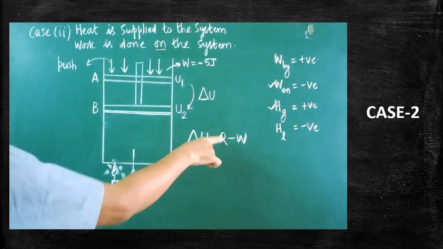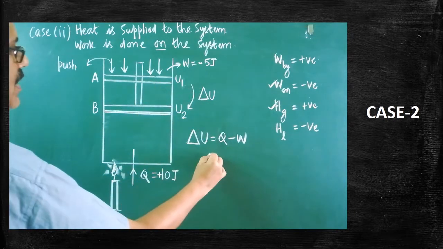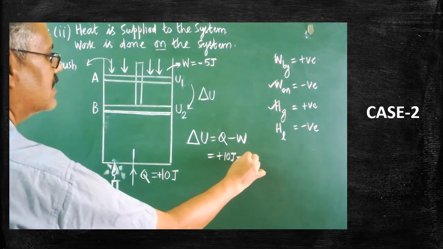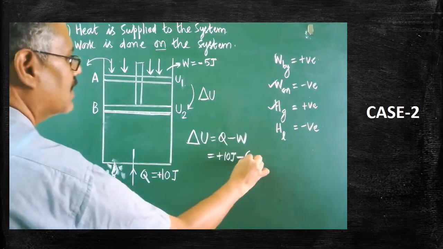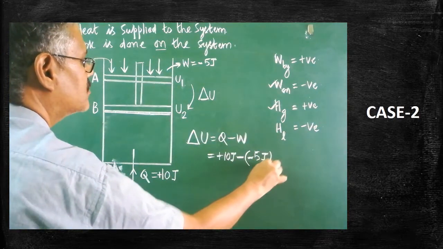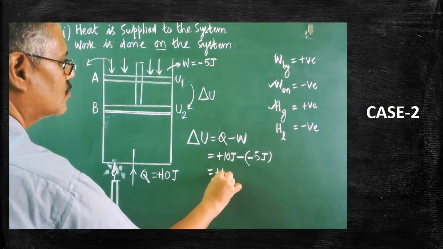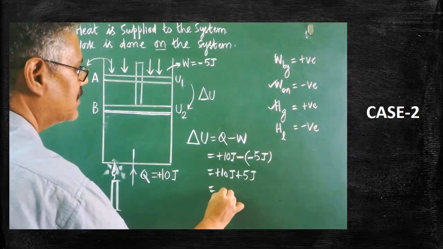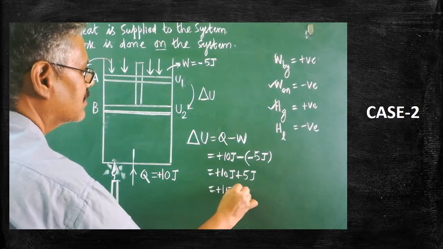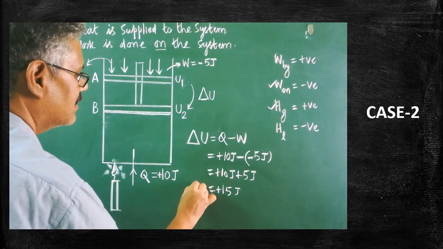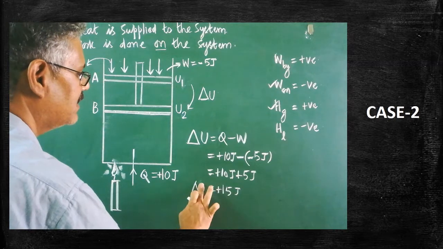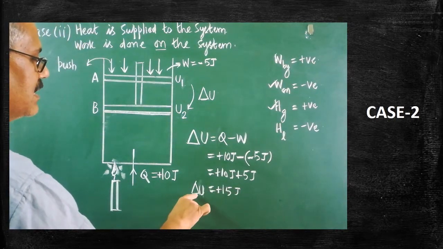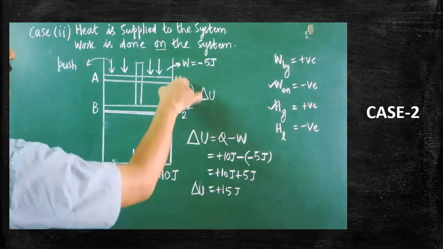Now we will substitute both the values in the formula. Q value is positive, therefore plus 10 joule. Minus of minus, substitute this value: minus 5 joule can be substituted. So, plus 10 joule plus 5 joule. Totally, 15 joule positive. So it shows that the change in internal energy is positive. Change in internal energy is positive means what happens?